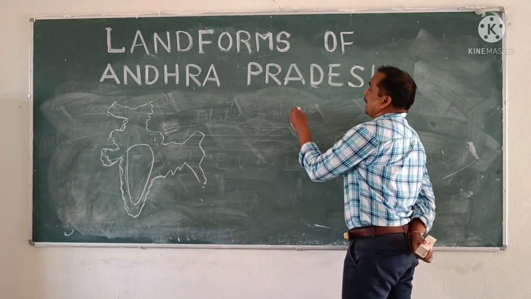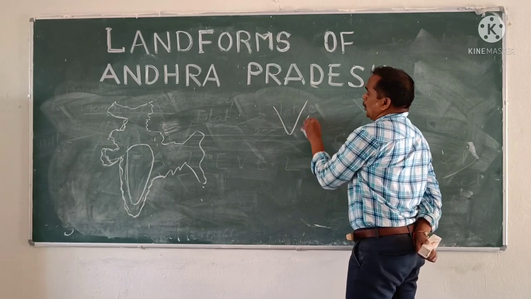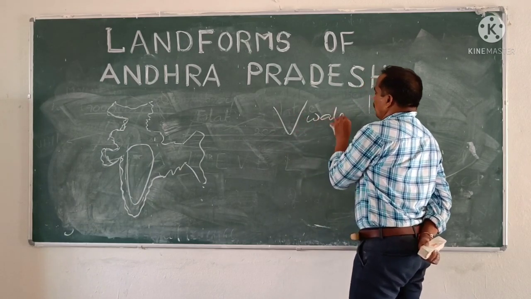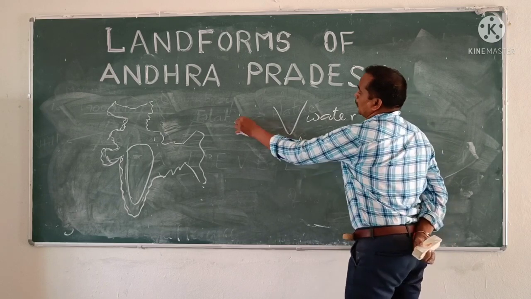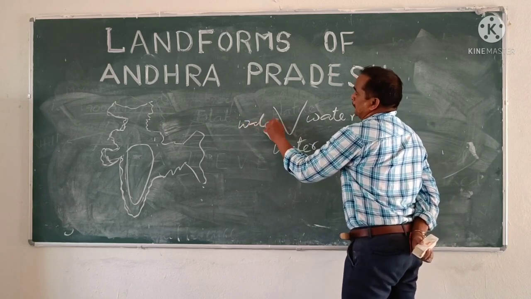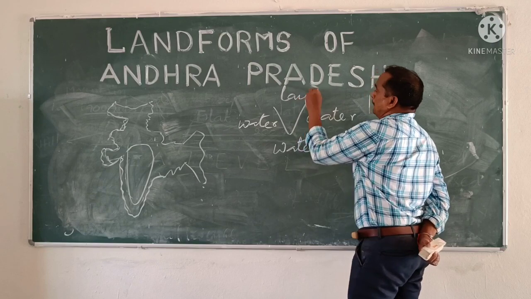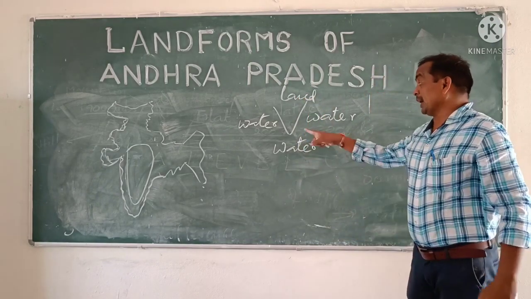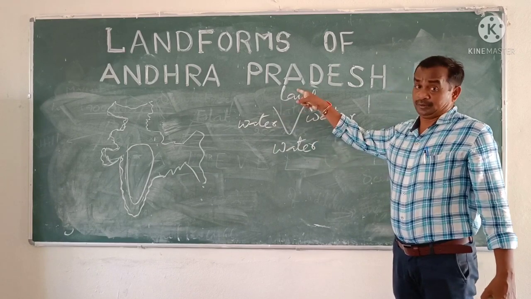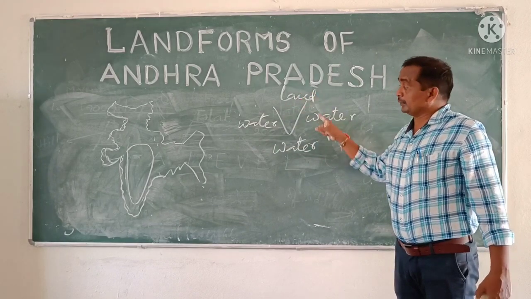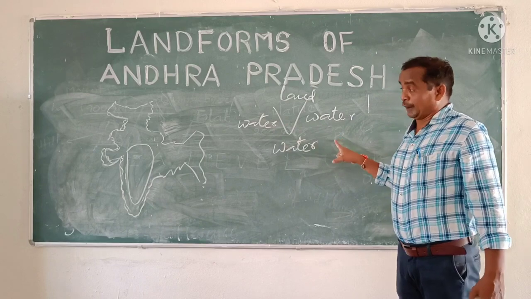Peninsula means the landform that has water on three sides, and on the other side there is land. That landform is called a peninsula.